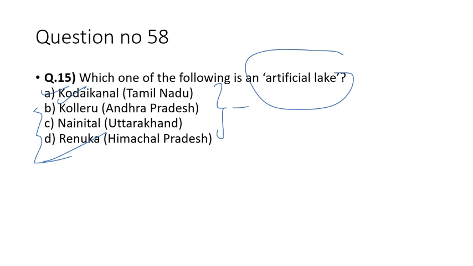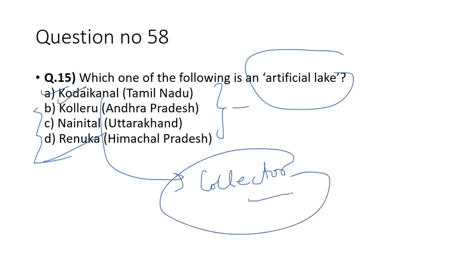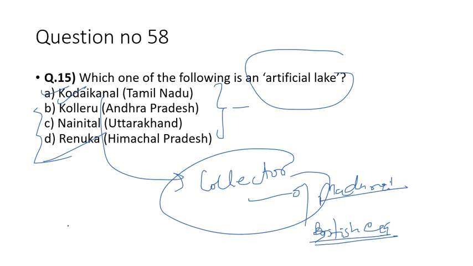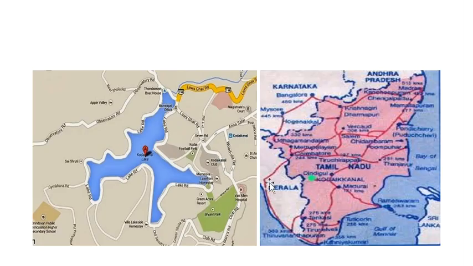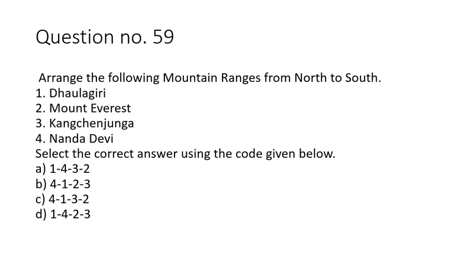These are man-made lakes, artificial lakes. So Kodaikanal lake was made by the collector of Madurai in British time, during the British era, right? Kodaikanal is in Tamil Nadu. So this is the star shape of the Kodaikanal lake here, and here is Kodaikanal located in Tamil Nadu. Okay, close to Madurai. So this was question number 58.